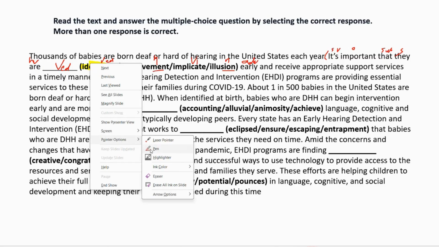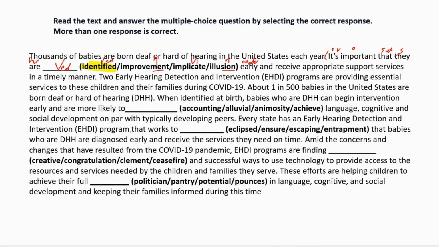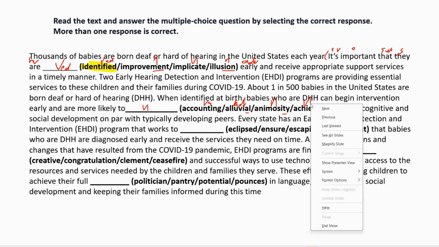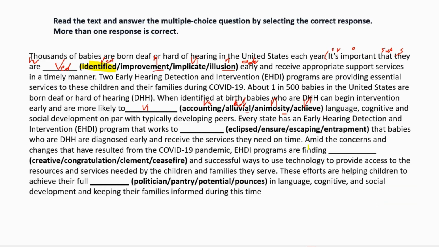Because this was thoroughly grammar based. If it is grammar based, you can solve it in a few seconds. Next to two, we need V1. So accounting is verb with ing form. Alluvial is fertile soil. Any word that ends with AL is always your adjective. Animosity is when you dislike someone. Any word that ends with TY is your noun. You can achieve something in your life, V1. So we only have V1 here. So without reading anything, we got this also.